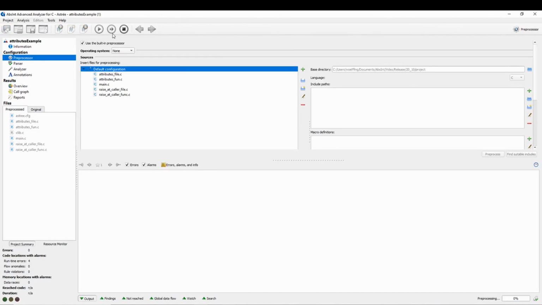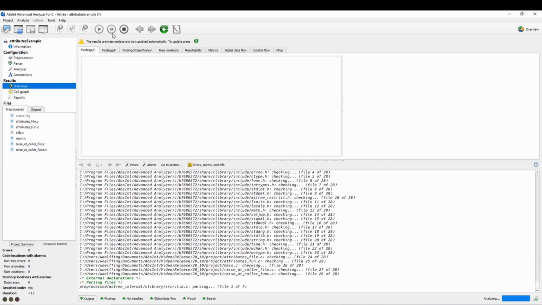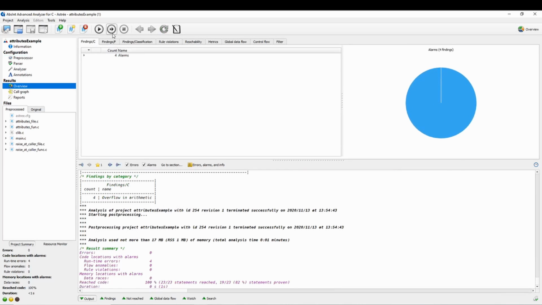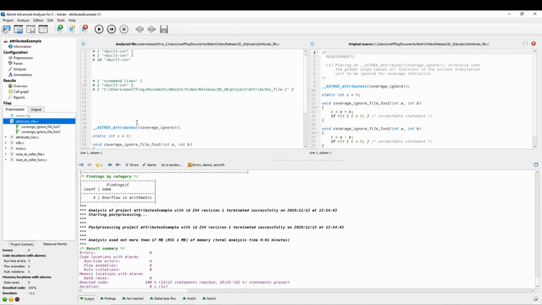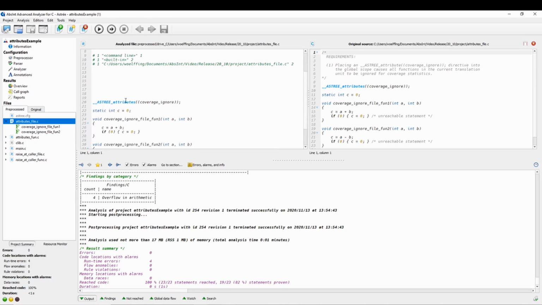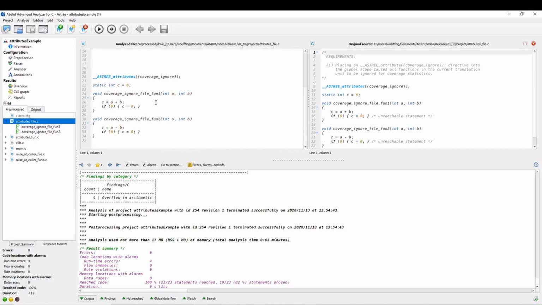I prepared a small example to show you how the usage of such a directive could look like. In the file attributes file, an Astrée attributes directive using the attribute coverage ignore is inserted at the beginning of the file and hence is applied to all functions contained in that file.